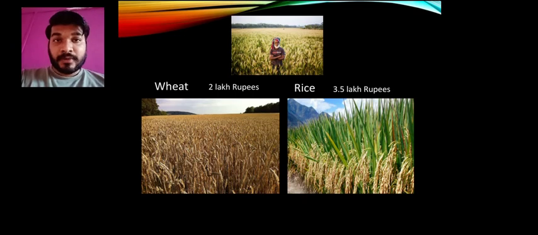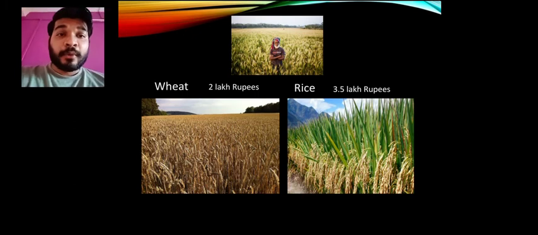Rice. You have chosen wheat and you have left out what? Rice. So what have you not produced? Rice. So how much income would the rice have given you? That is 3.5 lakh, but how much have you earned? 2 lakh. So ultimately, how much have you not earned, in terms of money? The difference of both is 3.5 lakh minus 2 lakh, that is 1.5 lakh rupees.